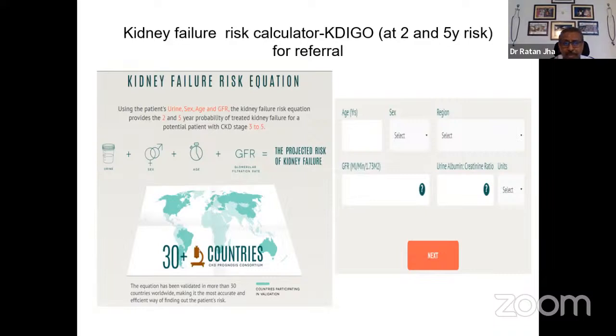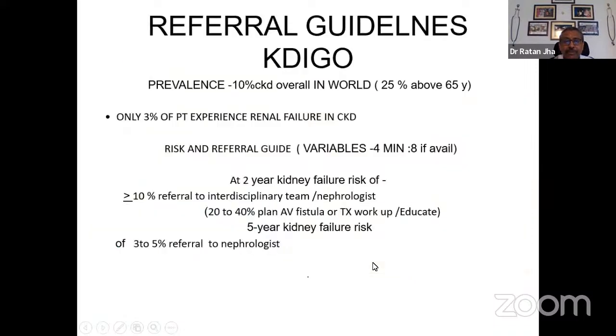And based on the projected risk of kidney failure, the patient is supposed to be referred to the nephrologist. This is a simple calculator which is available on the net to be downloaded and utilized. It gives an idea based on the 4 variables that we talked about, but there are a few more variables which can be utilized for getting the right kind of risk.